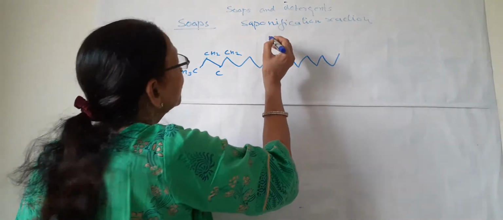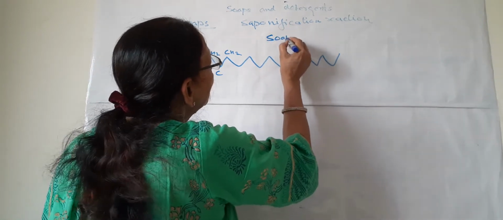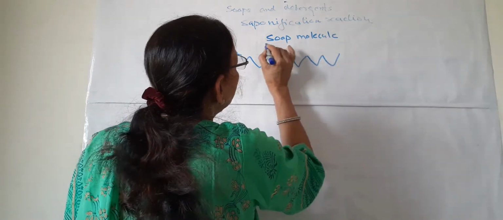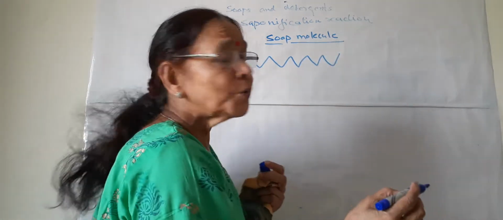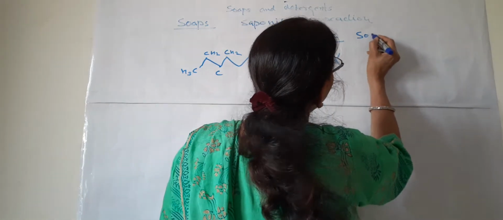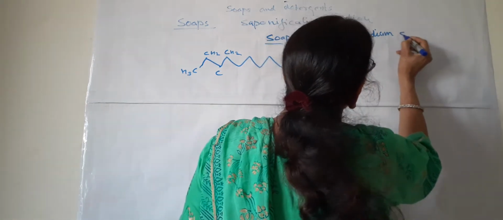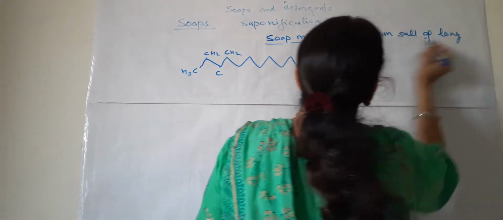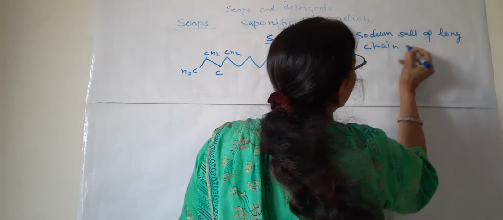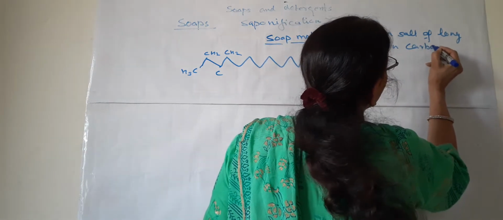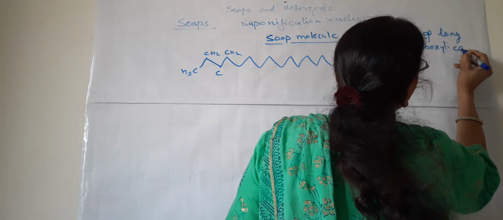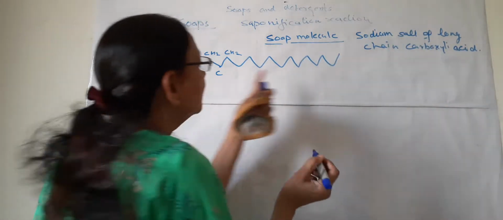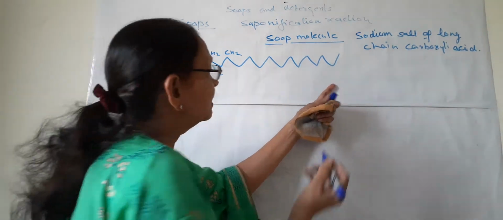I am drawing a soap molecule, a single molecule of soap. What is a single molecule of soap? It is the sodium salt of a long chain carboxylic acid. This is the long chain of the carboxylic acid.